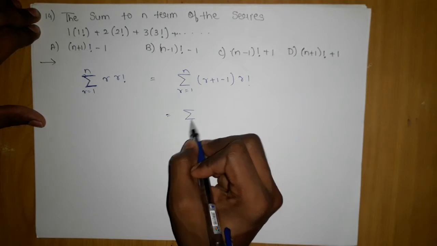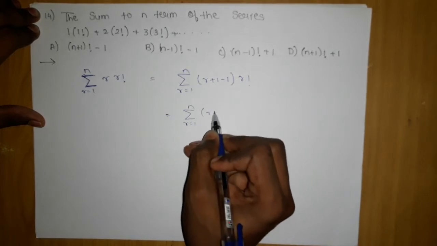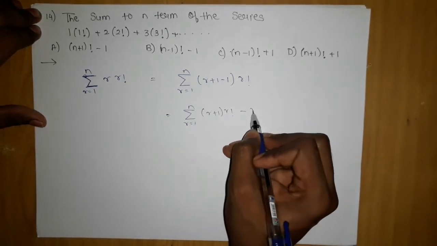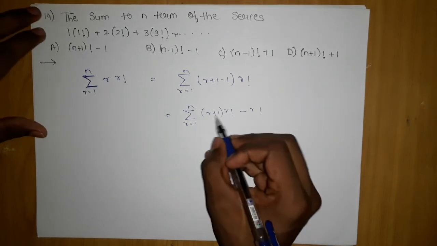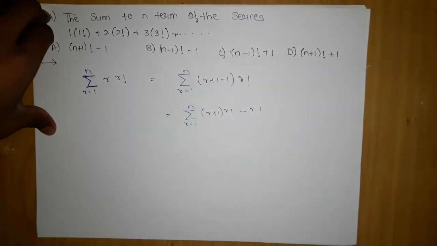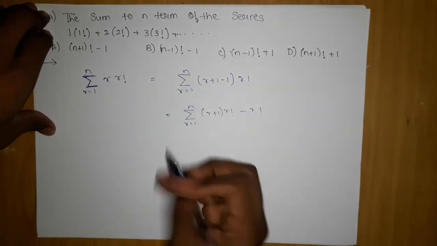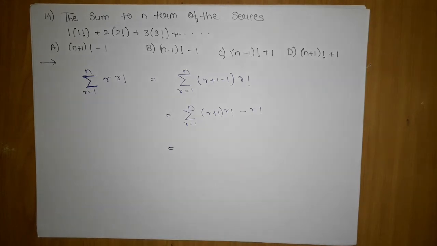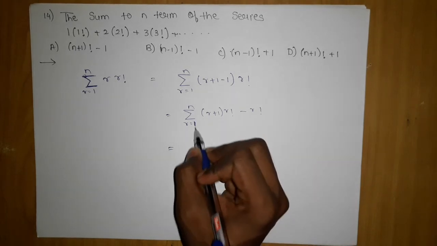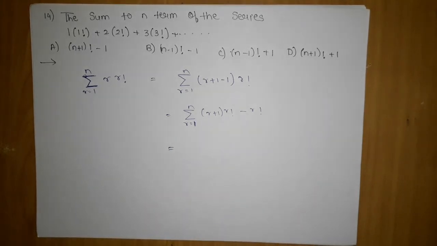So the moment I do this, I can write this as (r plus 1) minus 1, into r factorial. This will give you a telescopic series, which you can clearly make out. This question has also appeared in telescopic series. So if you have watched the lectures, you will be able to solve so many questions, because we have covered many varieties of questions in the lectures. If you solve those, it is really good for you. Your core concept will be so improved and so polished that you will easily qualify JEE Mains.